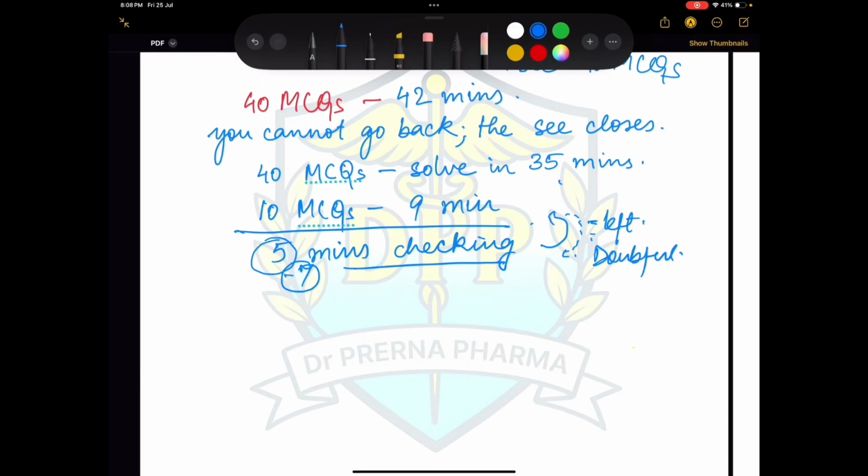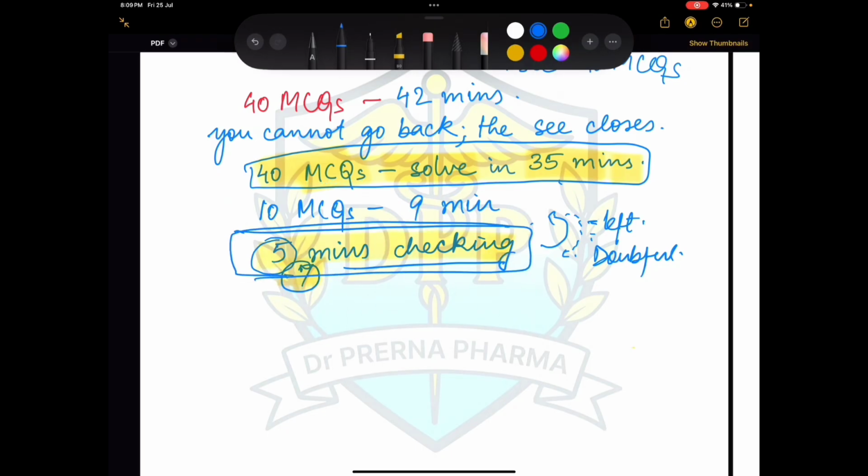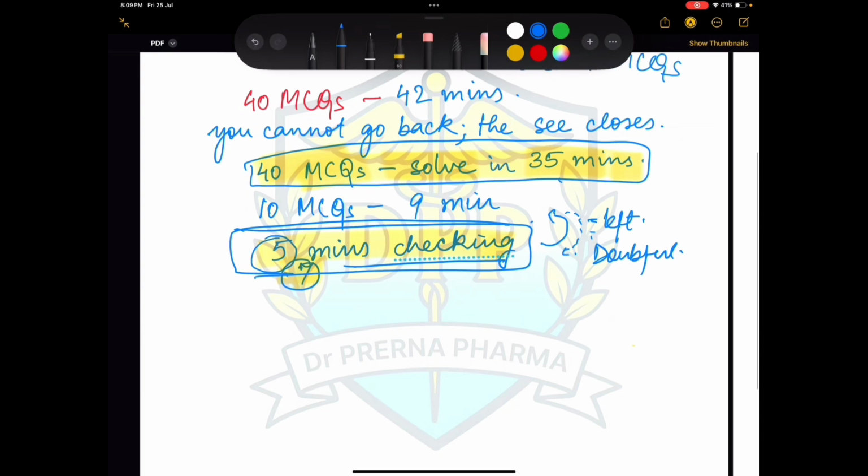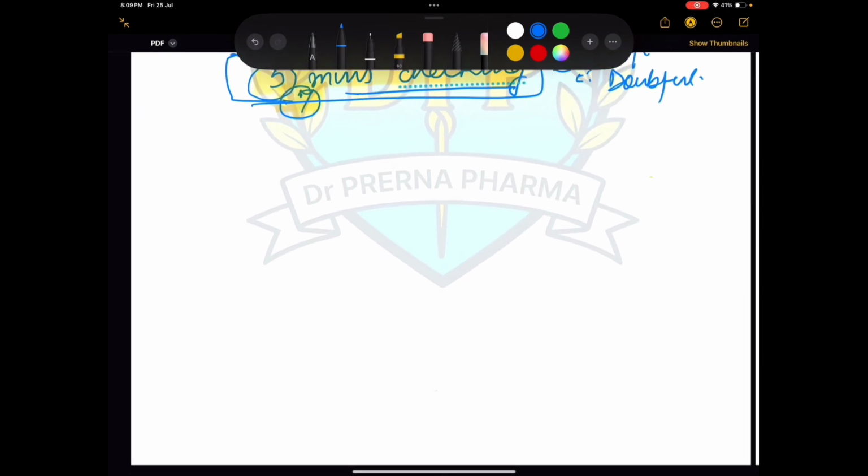More than that you cannot. So 40 MCQs solved in 35 minutes, this has to be your target. This is something you have to really keep in mind, and then keep 5 to 7 minutes for checking. If you do not keep this time for checking, then some mistake that you have made, you cannot go back and correct it, right? So this is the first part.